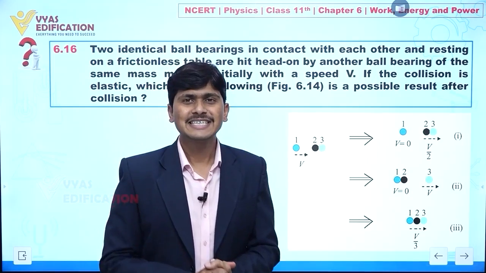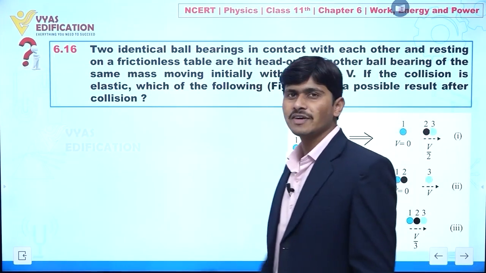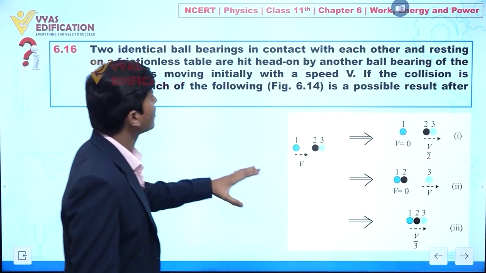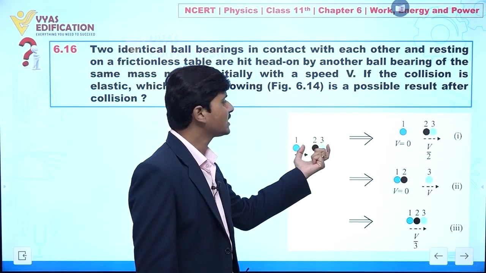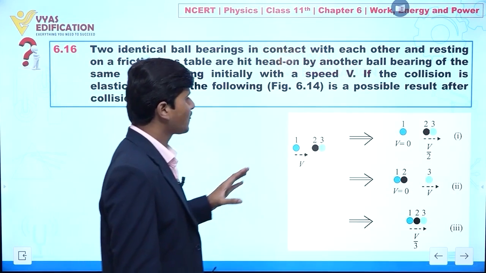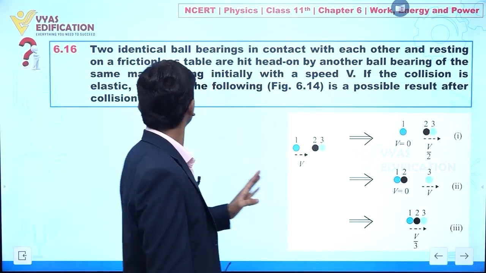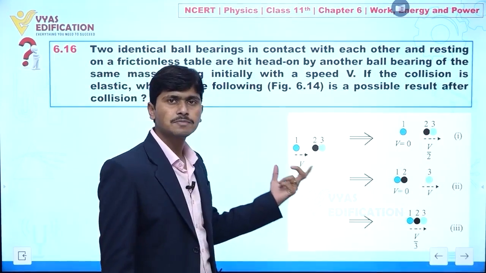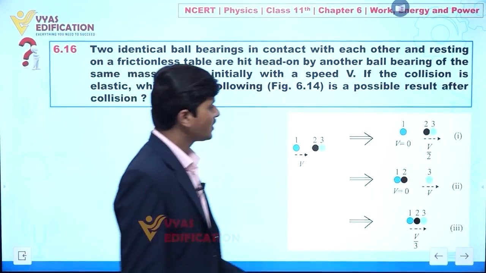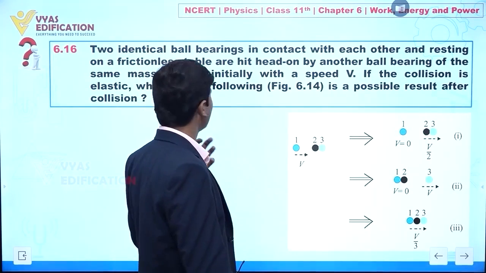Now we are going to discuss question number 6.16. In this question it is given that two identical ball bearings are in contact with each other. You can see this is ball number 2 and 3, resting on a frictionless table, and are hit head on by another ball bearing of the same mass moving initially with speed v. If the collision is elastic, which of the following is a possible result after collision?